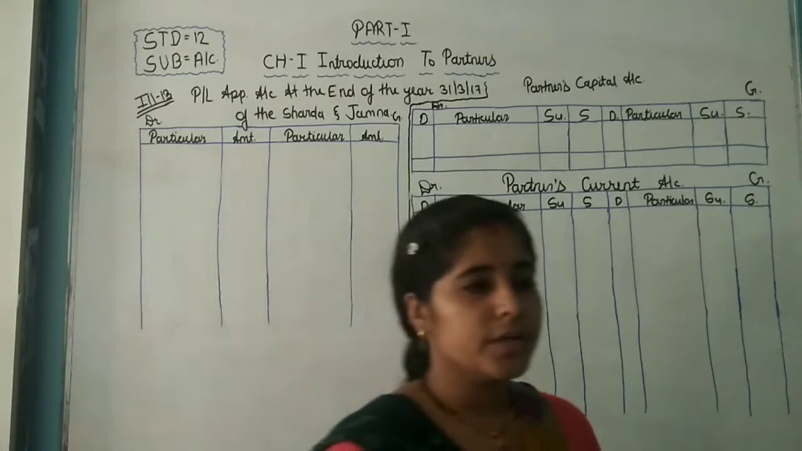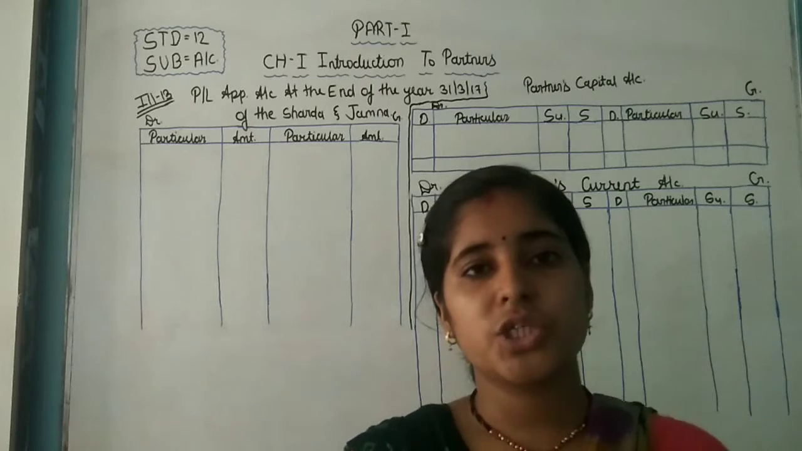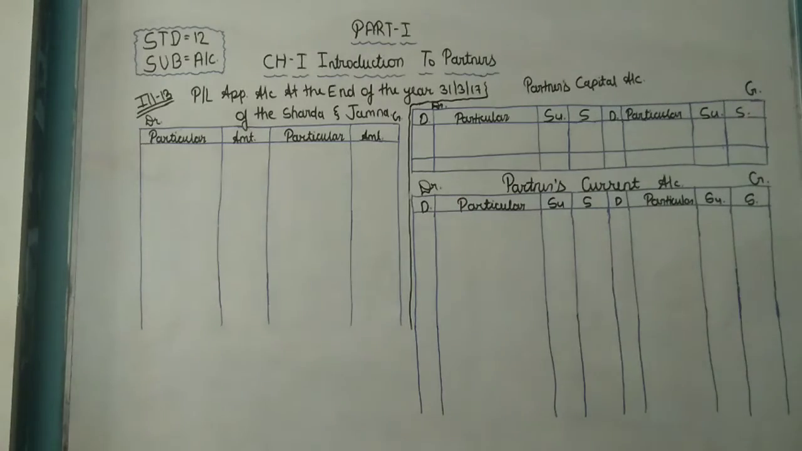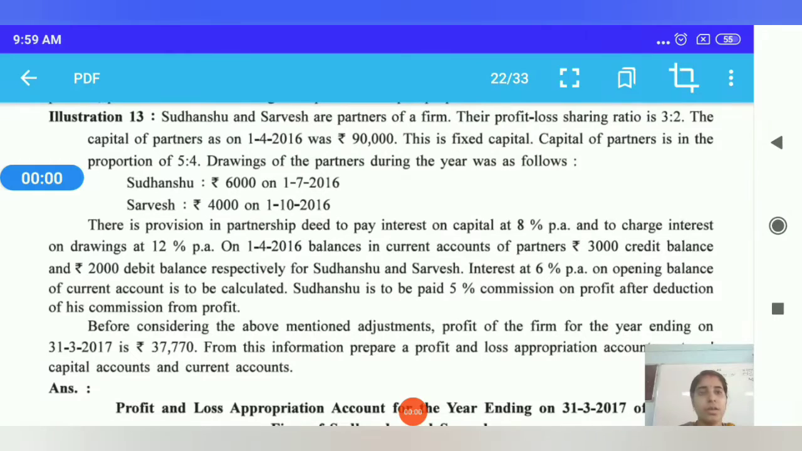Okay, now here is the discussion about the question, that is, example number 13. Now I am reading illustration number 13. Sudhanshu and Sarvesh are partners of a firm. The profit and loss sharing ratio is 3:2.